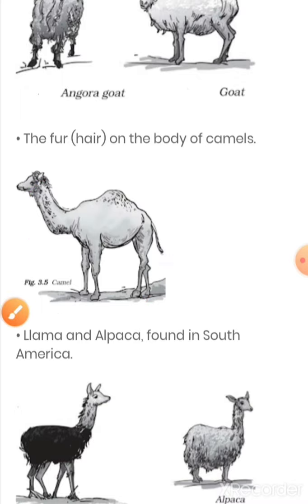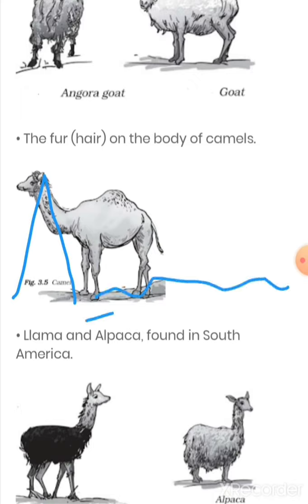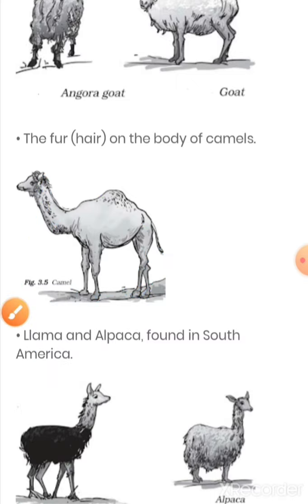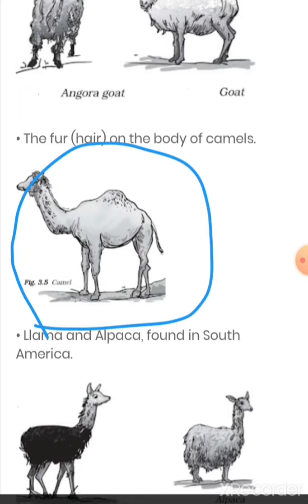In the desert, there are no rivers or water bodies, they are very rare. So that's why they have lots and lots of fur.